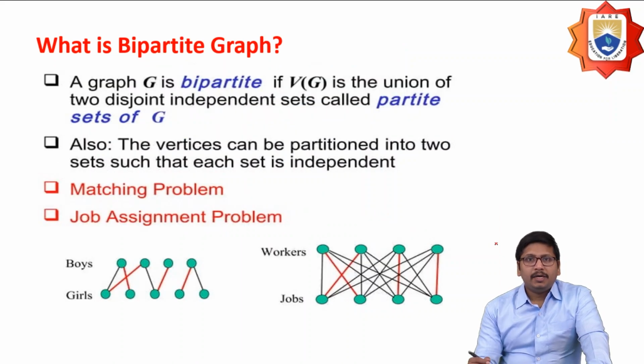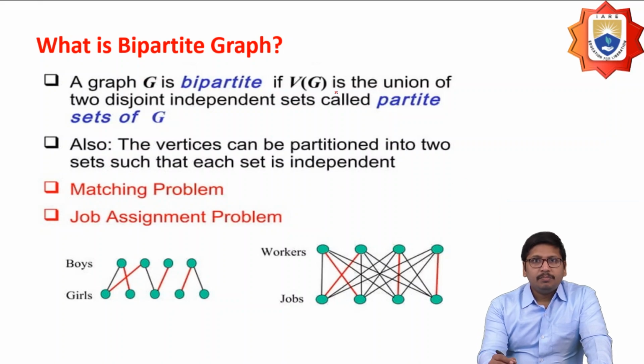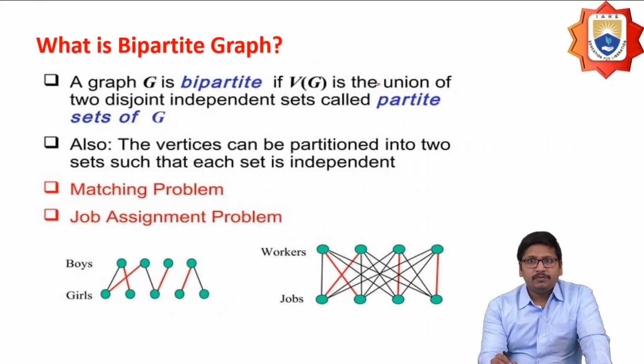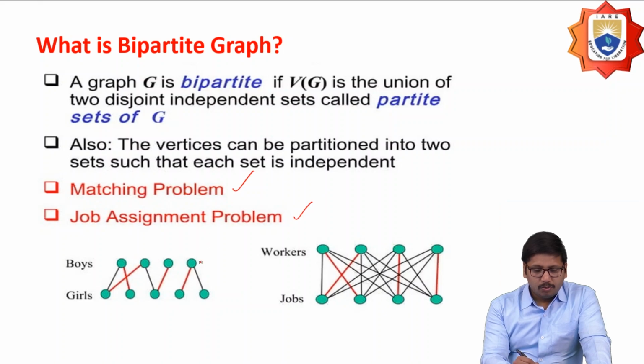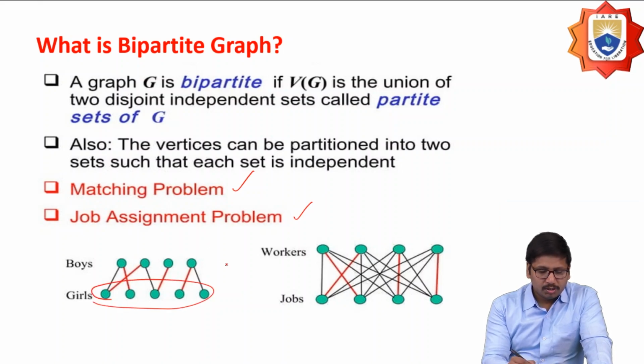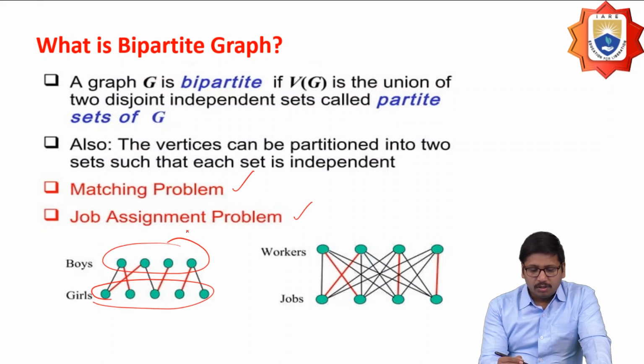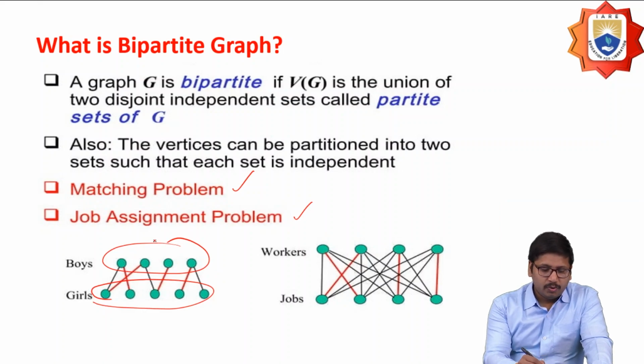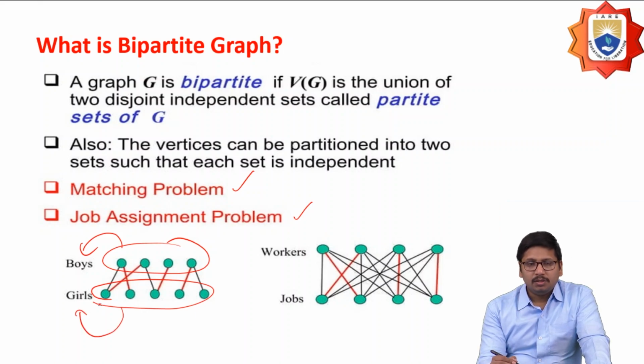The next one, what is a bipartite graph? A graph is bipartite if V of G is the union of two disjoint sets called the partite sets of G. Here there are two kinds of problems, like the matching problem and the job assignment problem. In the matching problem, I have a set of vertices and another set of vertices, where one set is the boys group and the other set is the girls group.